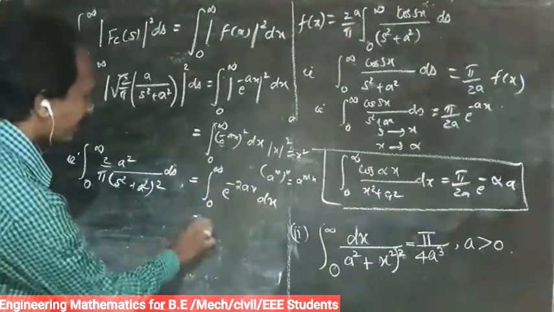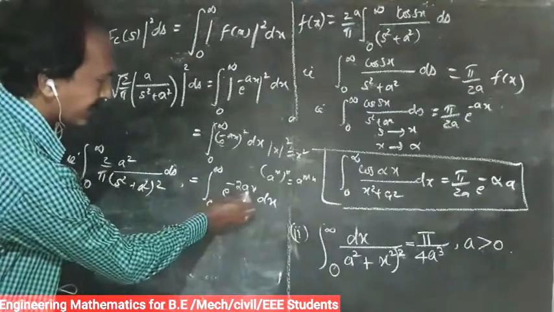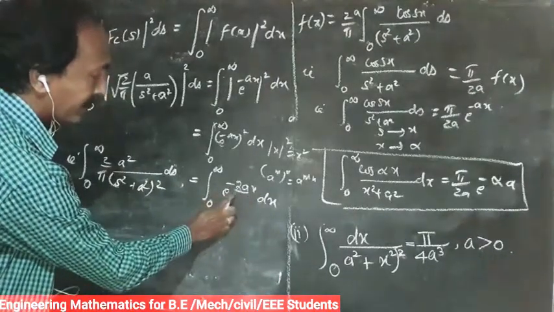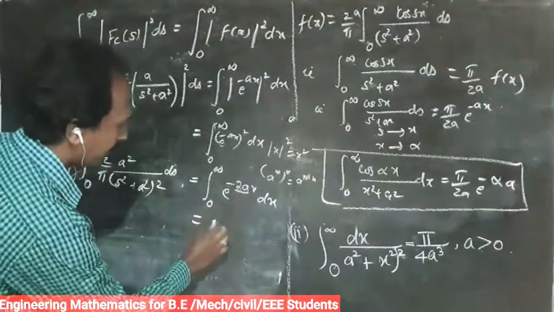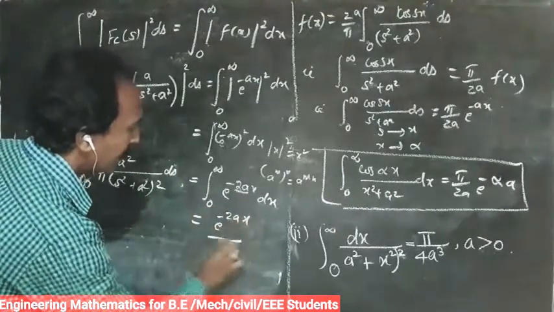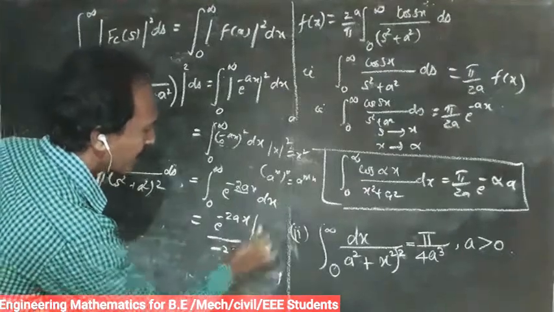So that is equal to integral of e power minus 2ax, where this is a constant, of the form e power minus ax. So e power minus 2ax by minus 2a over 0 to infinity.